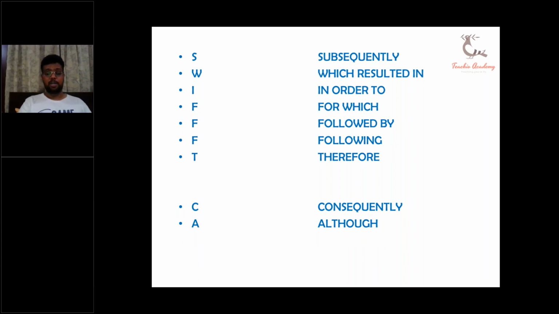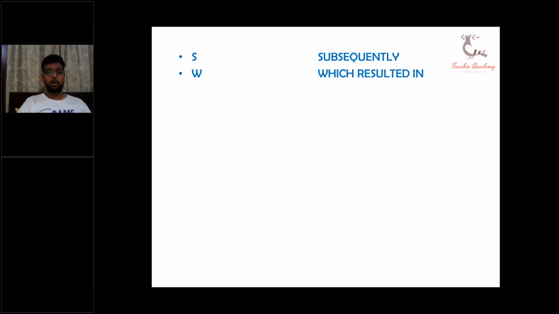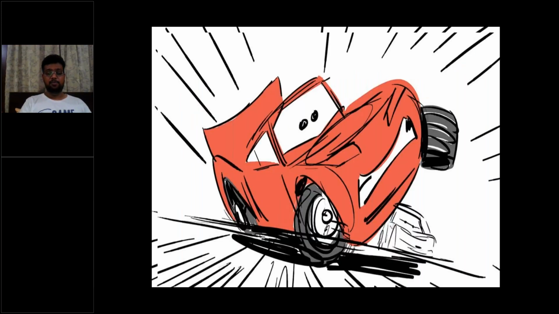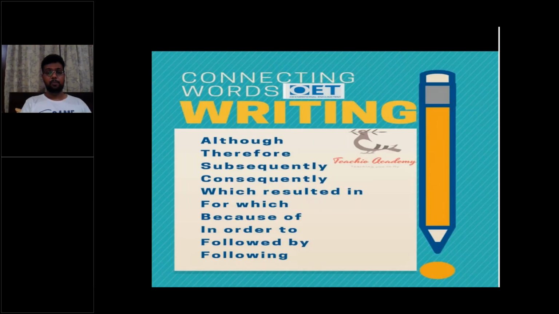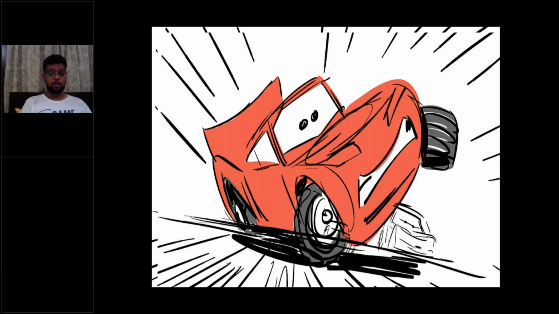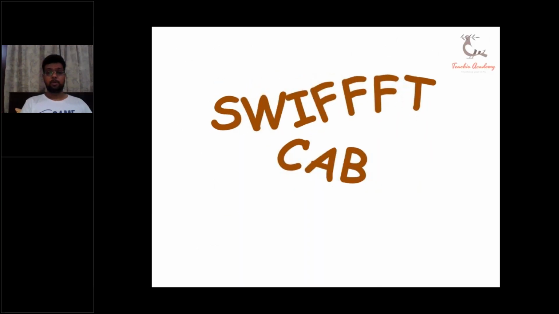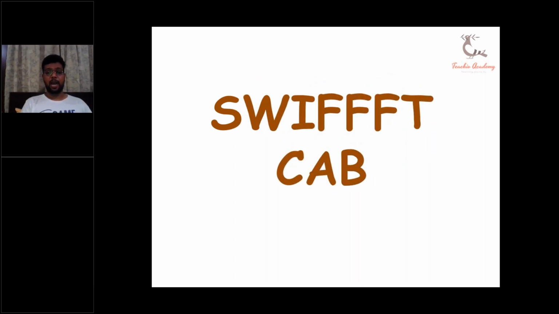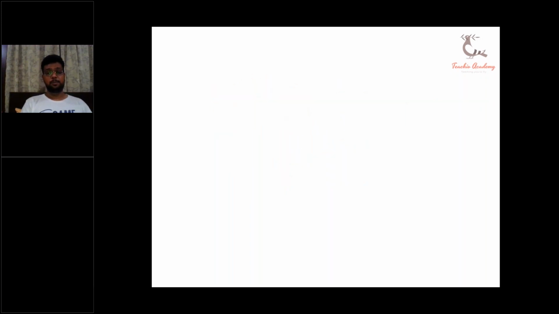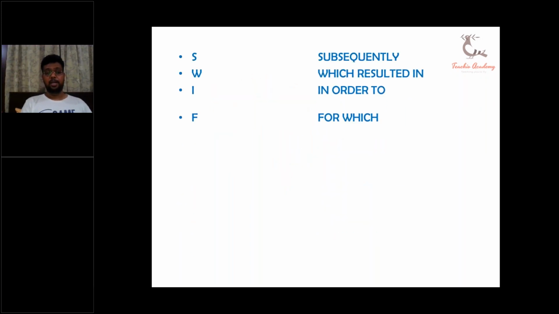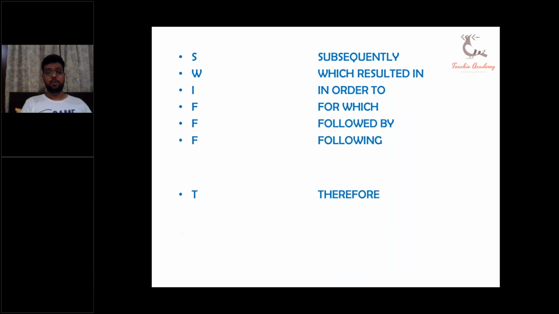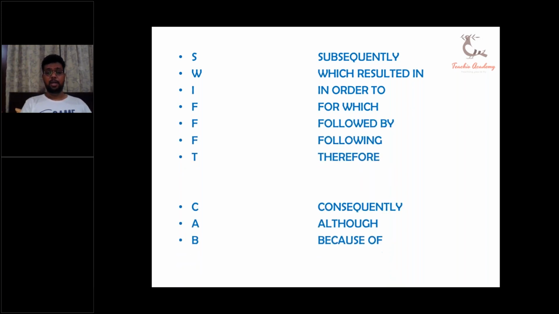So I gave you a very short trick. And these were our connectors. This was the image that must go inside your brains. A cab running at a very high speed, a swift cab. This was a swift cab, a cab moving at a very high speed. And it was at such a high speed that we used 3 F's, and each of the letters of swift cab stands for our connectors. And this is how it is.